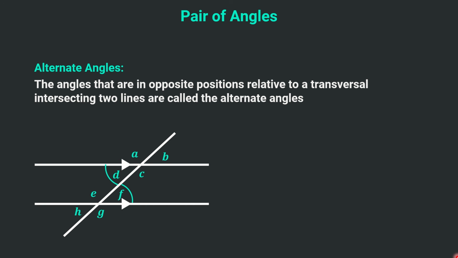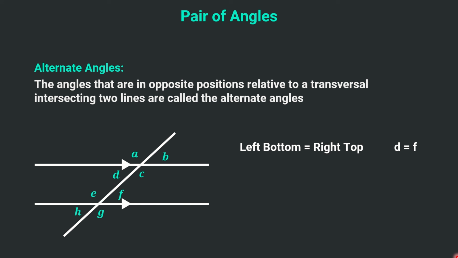So how is this an alternate? This is the left bottom, the alternate would be right top. The opposite of left is right and the opposite of bottom is top. So the left bottom will be equal to the right top. So these two angles are equal to each other. So that means angle D will be equal to F.